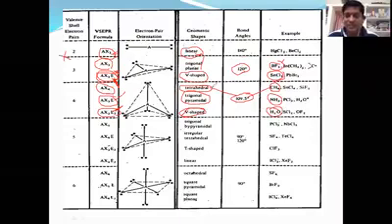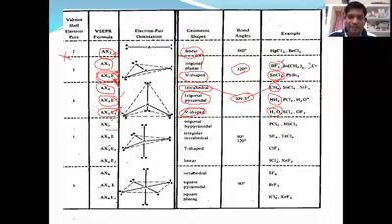H2O has sp3 hybridization, but H2O is not tetrahedral. H2O is V shaped. Why? Because it contains E2, the number of lone pairs equal to 2. The shape changes from tetrahedral to V shaped because of lone pair-lone pair, lone pair-bond pair, bond pair-bond pair repulsive forces.